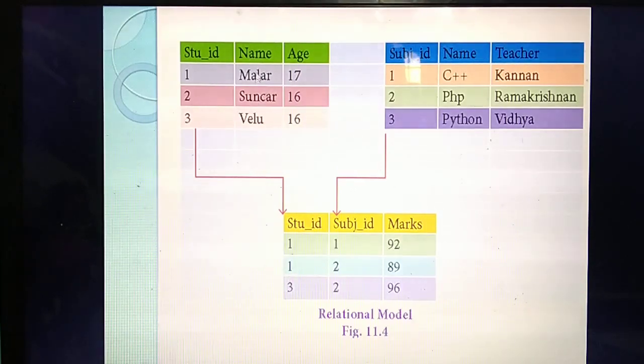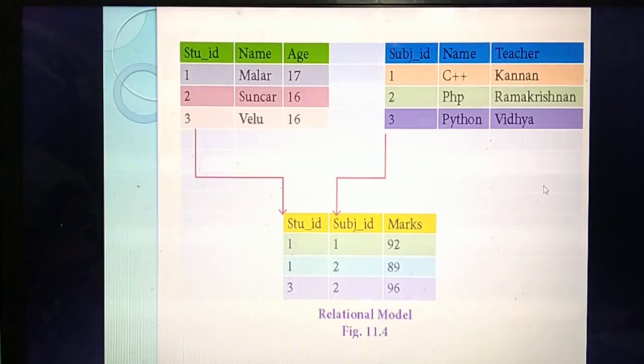So there is no need to write all the columns. Listen carefully: student ID and subject ID, they are taking as a key. Will the student ID number be changed? No. Will the subject ID be changed? No. So that is the important field they are taking as a key. Seeing it, you can know: student roll number 1, score 92. Will any other details be needed? No. So here they take student ID as well as subject ID as the key. Student ID is taken from the first table, subject ID is taken from the second table, and now you are entering a new detail called marks in the third table.